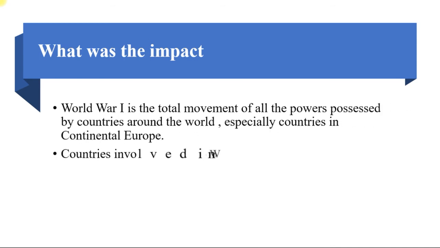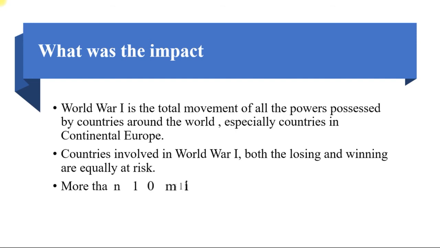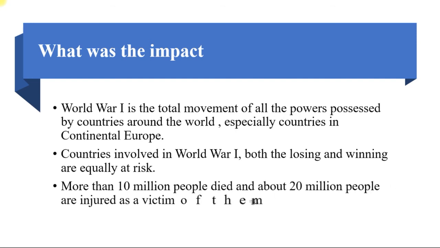Now in the fifth section of this video, what was the impact of World War I? World War I was a total mobilization of all the power possessed by countries around the world, especially countries in continental Europe. The countries involved in World War I, both the losing and winning, were equally at risk. More than 10 million people died and about 20 million people were injured as victims of the magnitude of World War I.